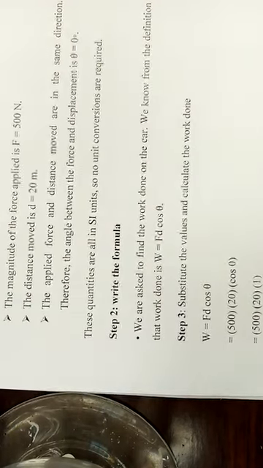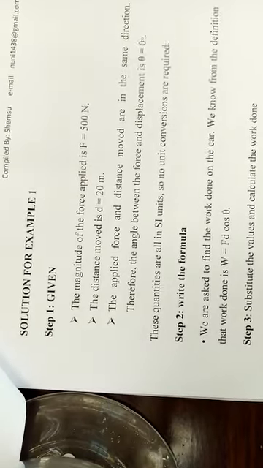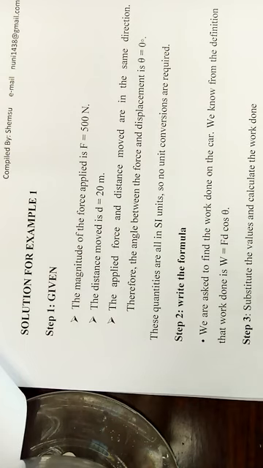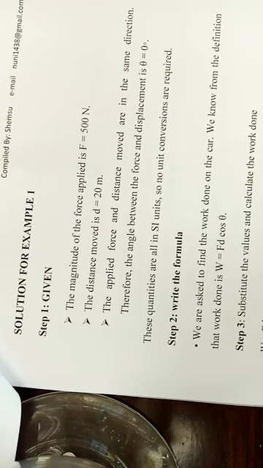You have to follow these three important steps. The first one is you have to extract the givens. Here we have three givens. One, the magnitude of the force, which is 500 Newton. Two, the distance moved, 20 meters in the same direction as the force applied.